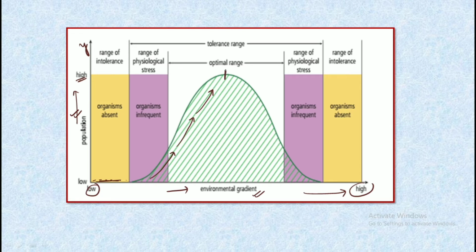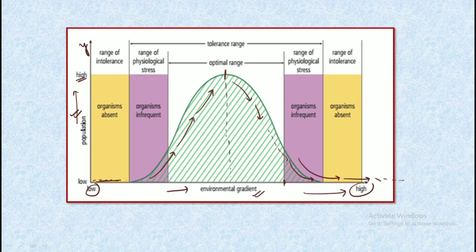After reaching the maximum point at moderate temperature, we can see a decline in the population, and after reaching a certain point there occurs a sharp decline in the number of population, and after a point there is no population.